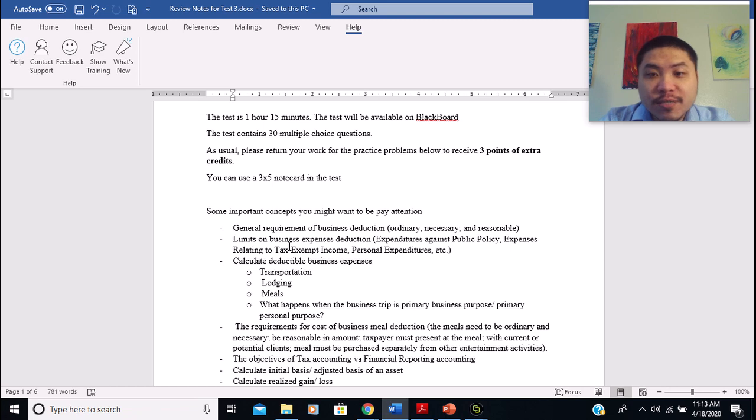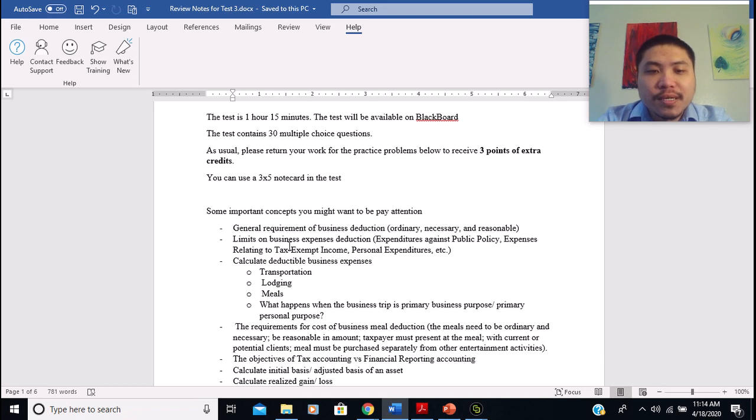Remember the interest expense, for example, interest expense on a loan that the taxpayer used to buy, let's say, a municipal bond, right? Because a municipal bond is tax-exempt income, the interest expense on a loan that the taxpayer used to acquire the bond cannot be deductible, right? And we're gonna have a practice problem to go over this as well.